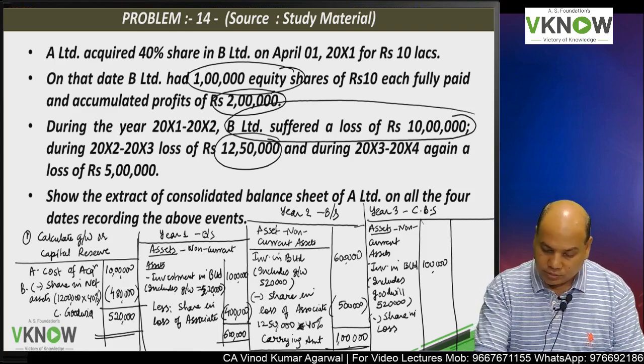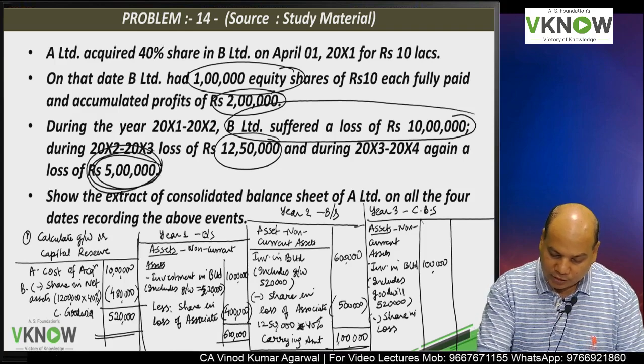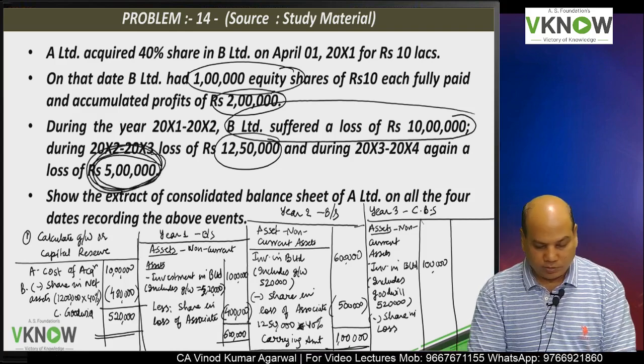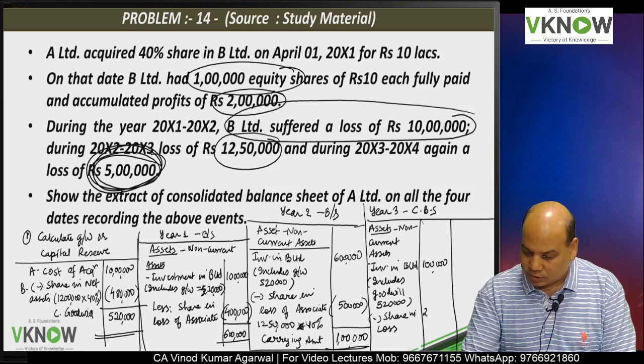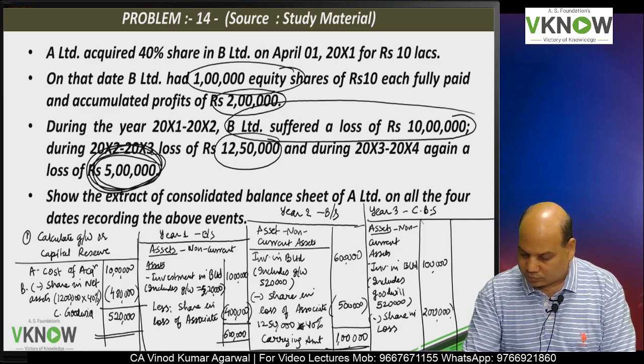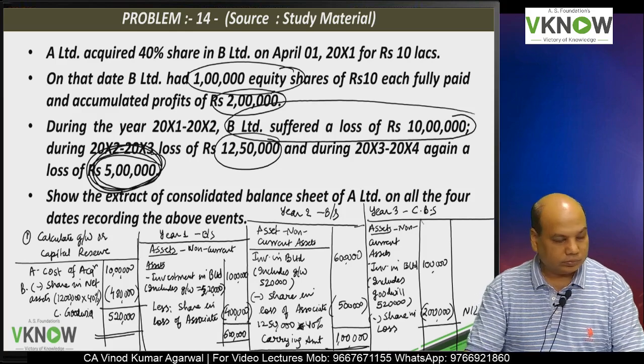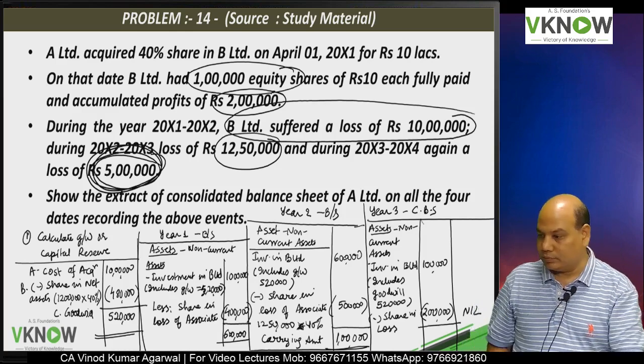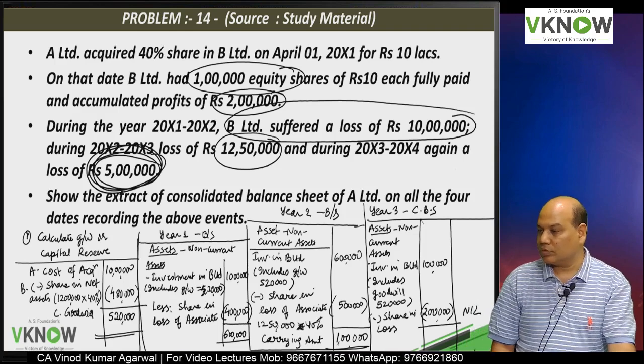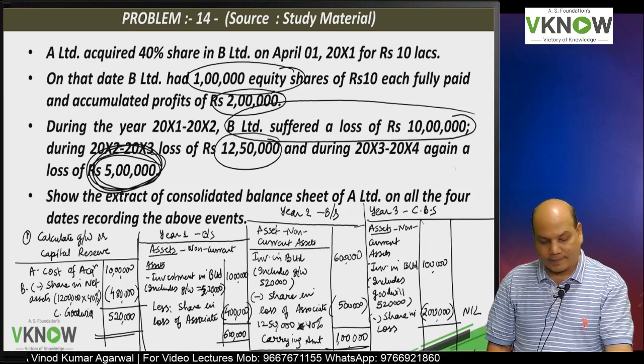Now the loss of the associate is 5 lakh into 40%, that is 2 lakh. Outer column will be nil.